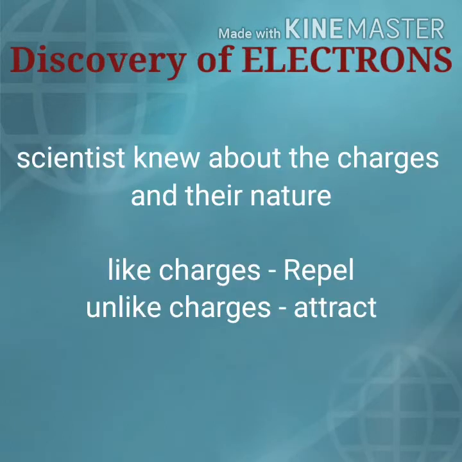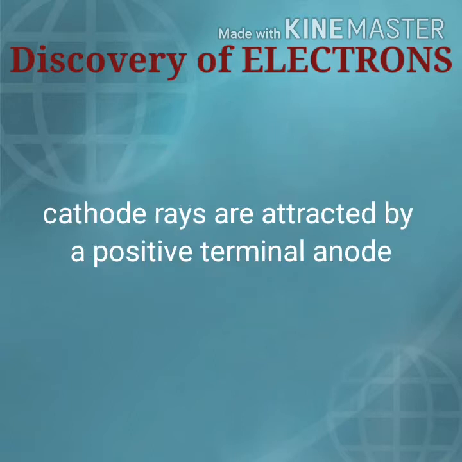When this experiment was done, scientists knew about charges and the behavior of charges, but they did not know that the electron contributes the negative charge. Class, you all know that like charges repel each other and unlike charges attract each other. So this beam of light, which passes from the negative terminal to the positive terminal, means that cathode rays also have a negative charge.